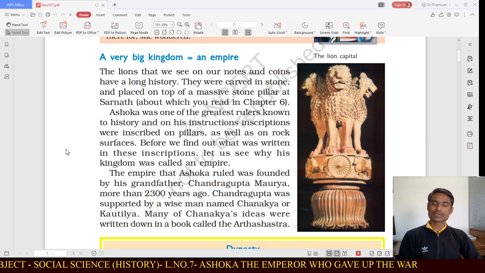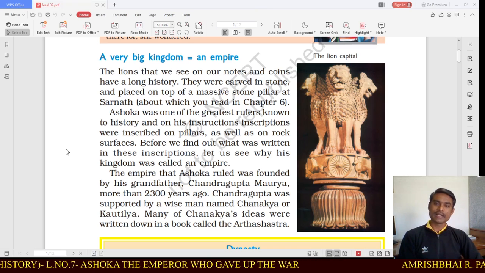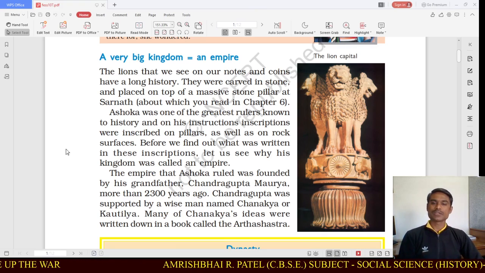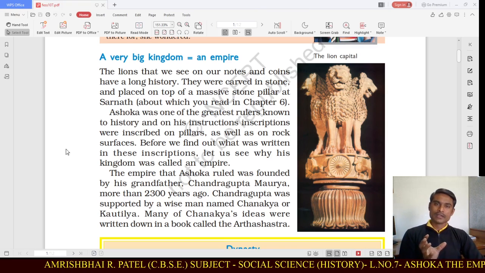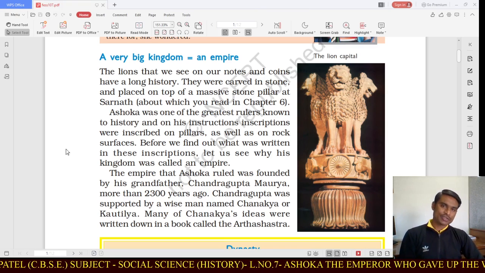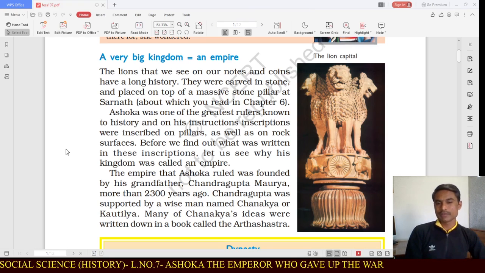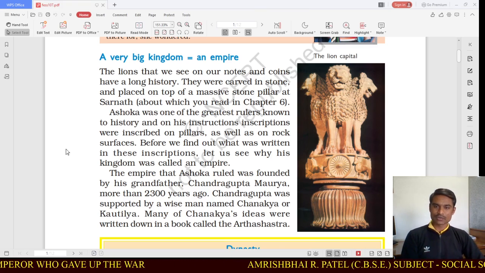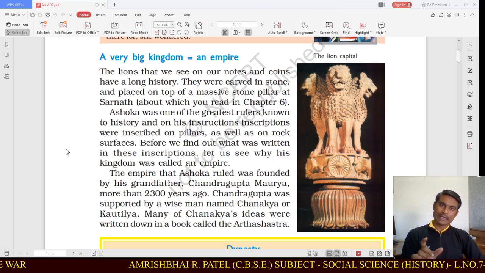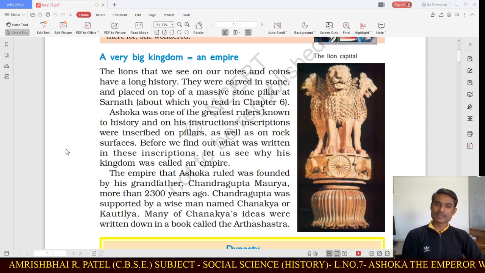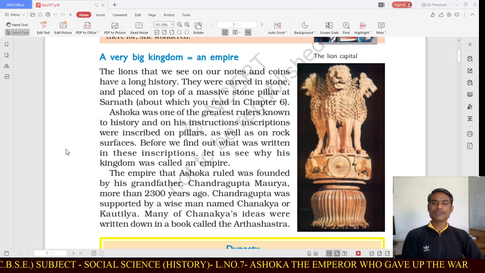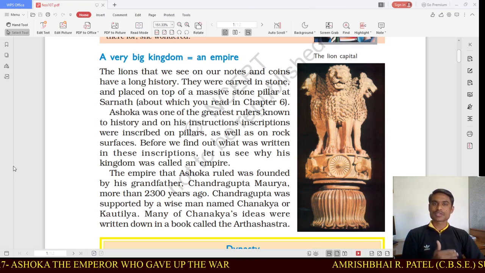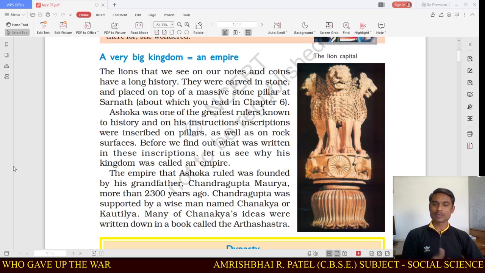Ashoka was one of the greatest rulers, and he is known to history through his instructions. Inscriptions were inscribed on pillars as well as on rocks and surfaces. We know that inscriptions are major sources for history, sources from which we come to know about past events, whatever decisions kings have taken. So he wrote some instructions and inscribed them on pillars as well as on rock surfaces. Before we find out what was written in these inscriptions, let us see why his kingdom was called an empire. Let us first understand about the empire.